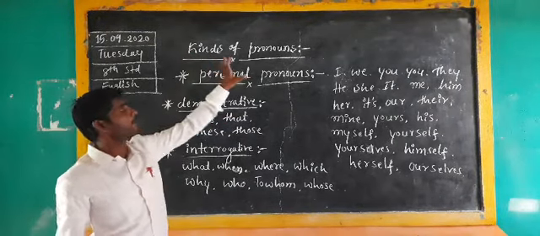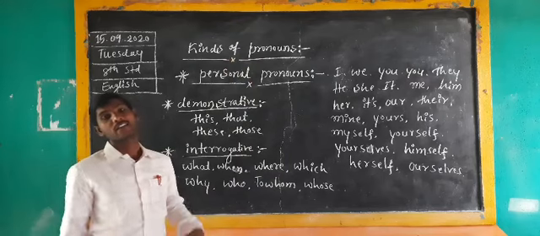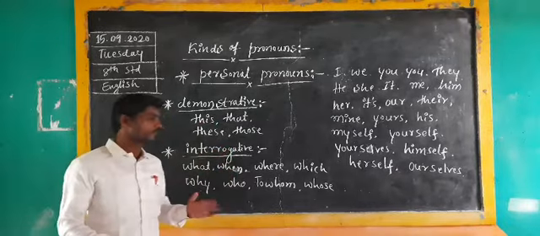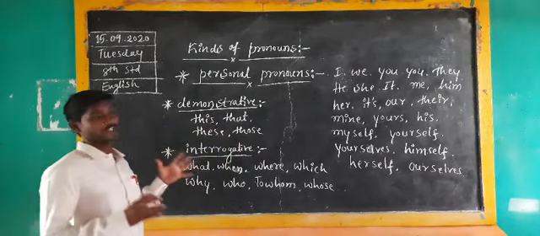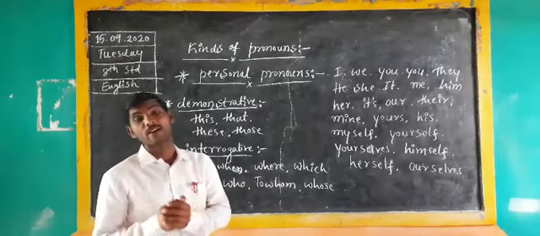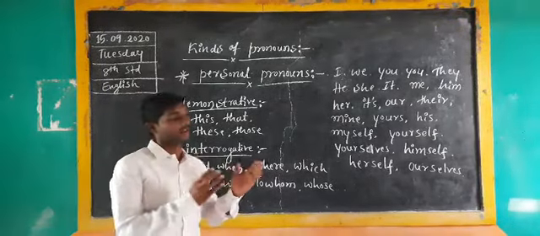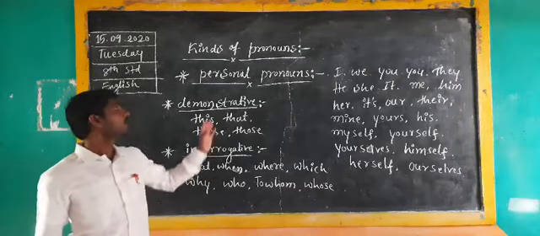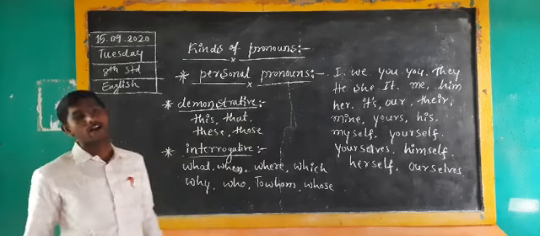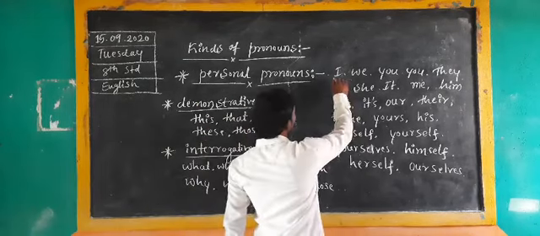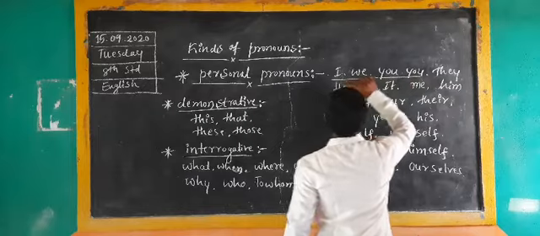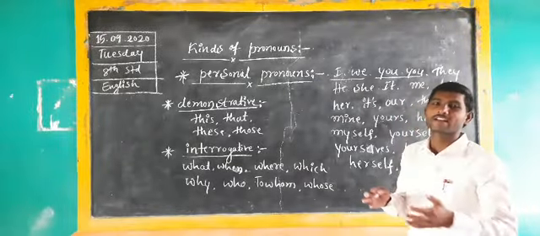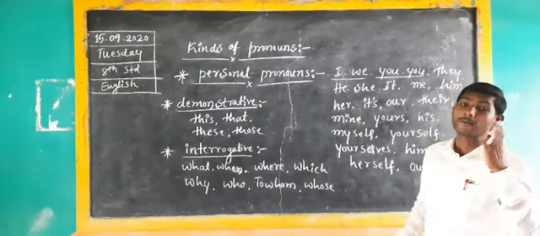understand the kinds of pronouns. How many kinds of pronouns are there in English? So many pronouns are there, but we will understand which are the major and essential part for 8th standard. That much only we have to concentrate on. Here, personal pronouns, yesterday we already observed that pair. We have to consider them as personal pronouns. These all indicate the major personal pronouns.